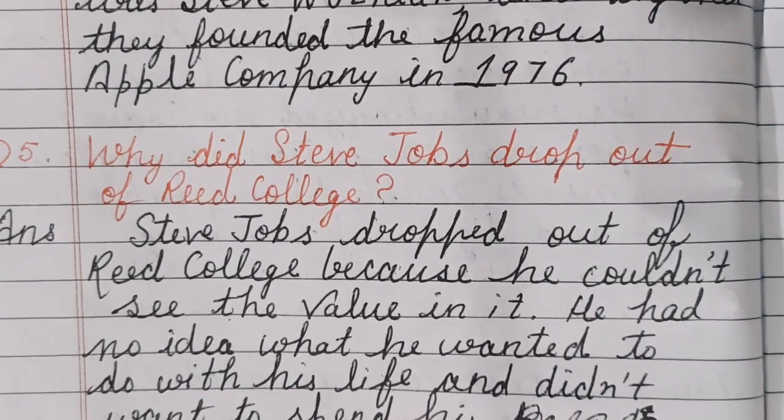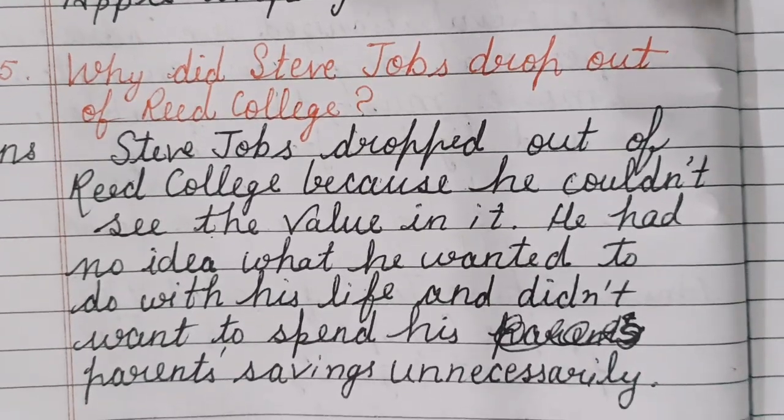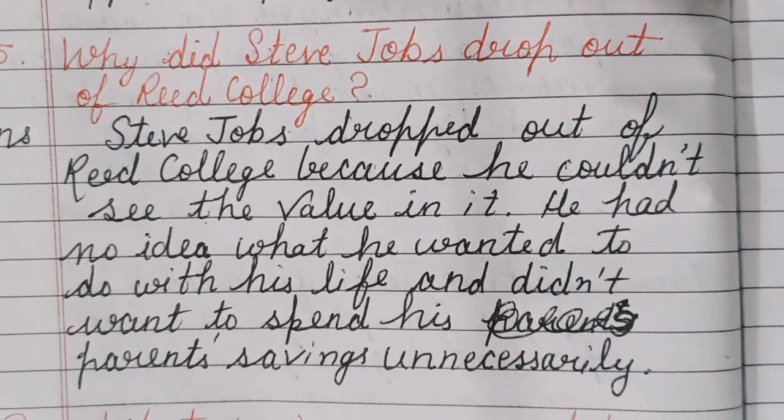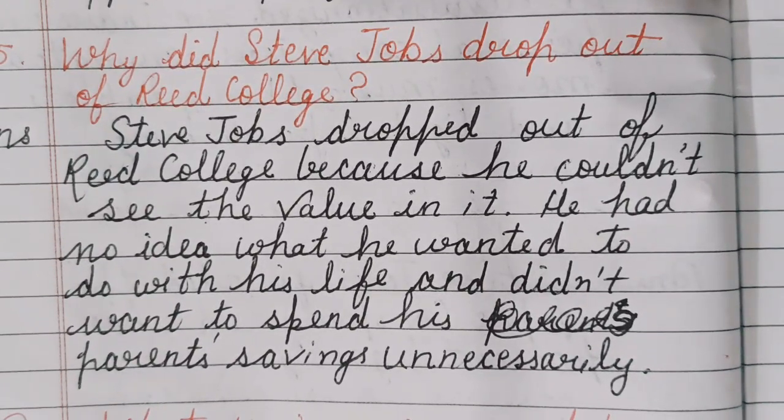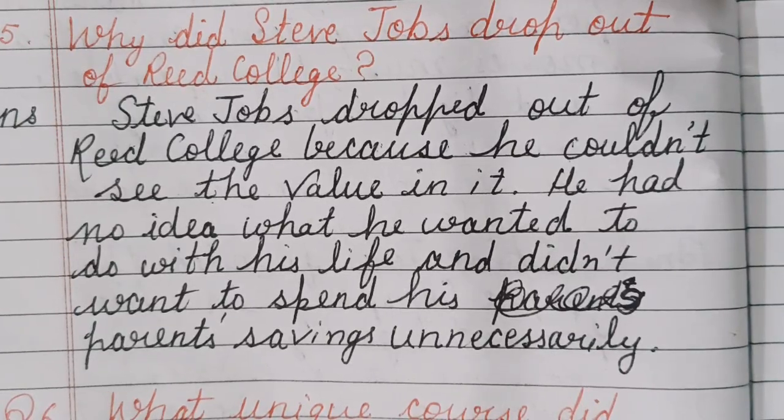Question number 5. Why did Steve Jobs drop out of Reed College? Answer. Steve Jobs dropped out of Reed College because he couldn't see the value in it. He had no idea what he wanted to do with his life and didn't want to spend his parents' savings unnecessarily.